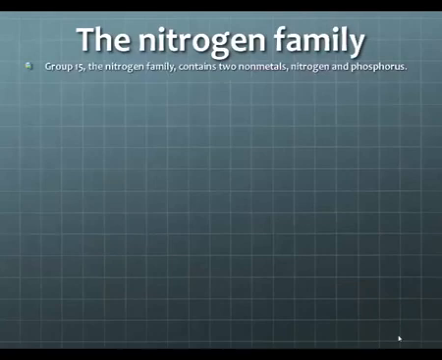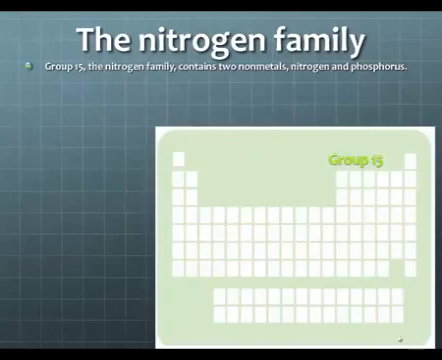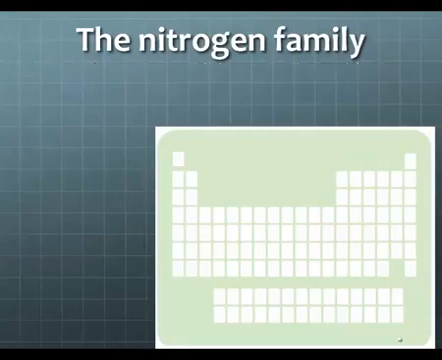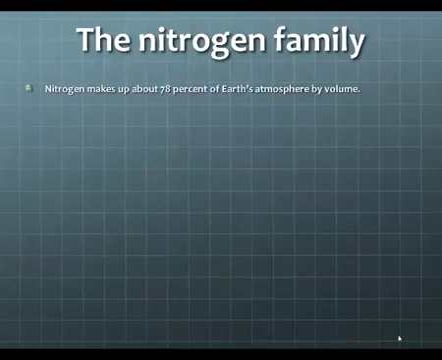The nitrogen family. Group 15. It consists of two nonmetals, nitrogen and phosphorus. So again, color in those two and identify them as the nitrogen family. Nitrogen makes up about 78% of Earth's atmosphere.